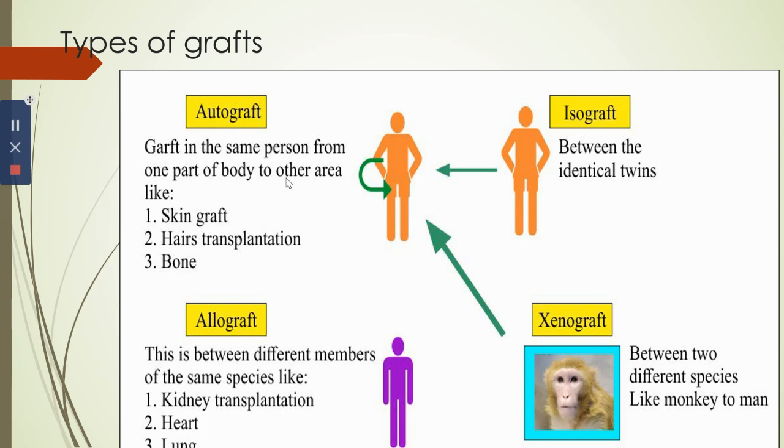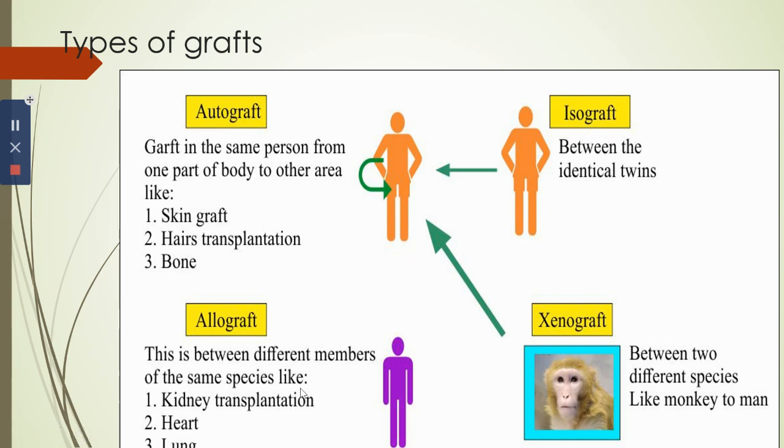Then there is syngraft or isograft. This takes place between two genetically identical individuals of the same species, between two identical twins, as an example, or between the inbred strains of the same species. So here also the antigens will be similar, so there will be no graft rejection. In case of allograft, it will be different. It will be between different members of the same species, like kidney transplantation, heart, lung transplantation.